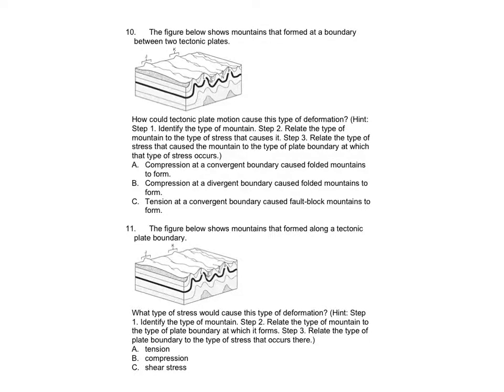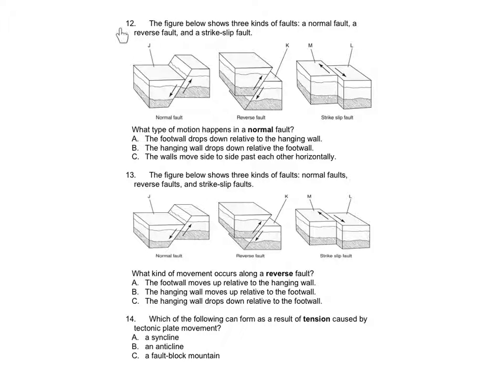Shear stress. Number 12. The figure below shows three kinds of faults: a normal fault, a reverse fault, and a strike-slip fault. What type of motion happens in a normal fault? A. The footwall drops down relative to the hanging wall. B. The hanging wall drops down relative to the footwall. C. The walls move side to side past each other horizontally.